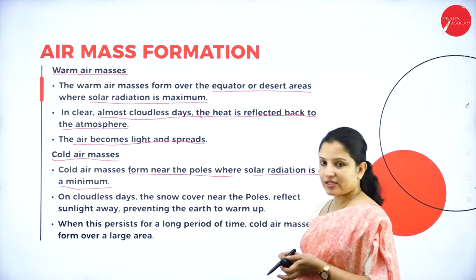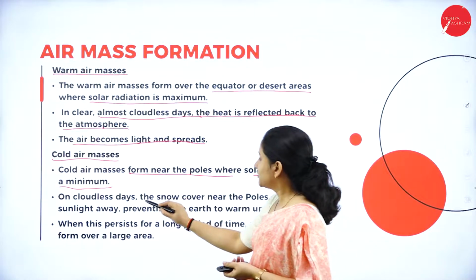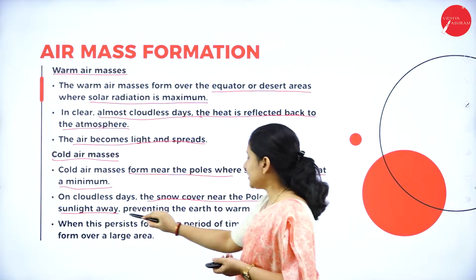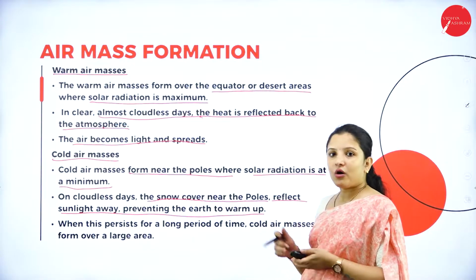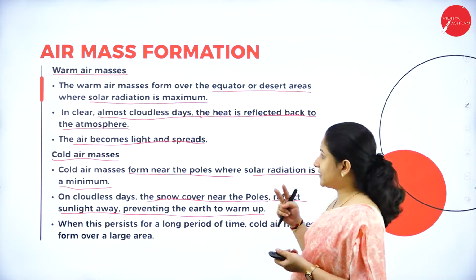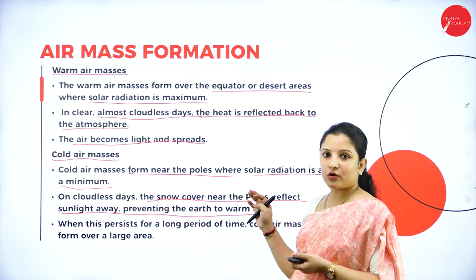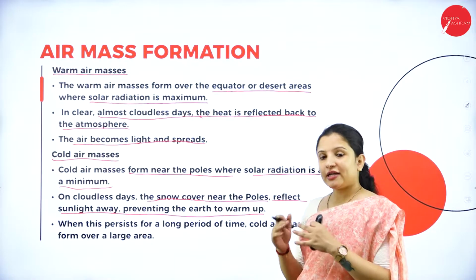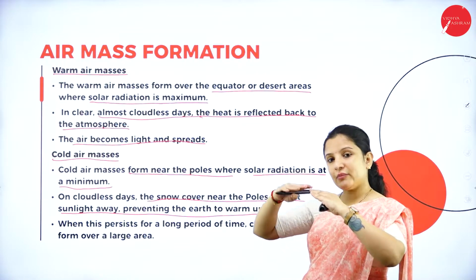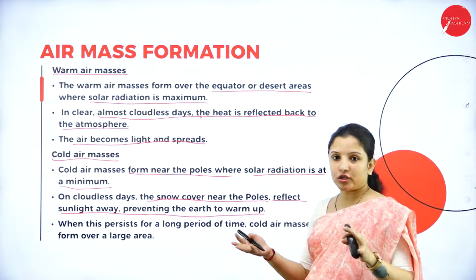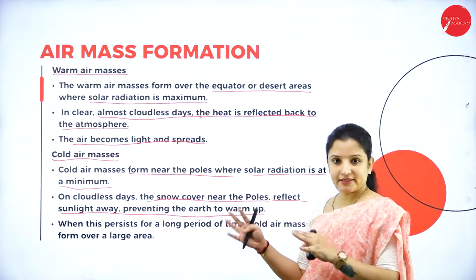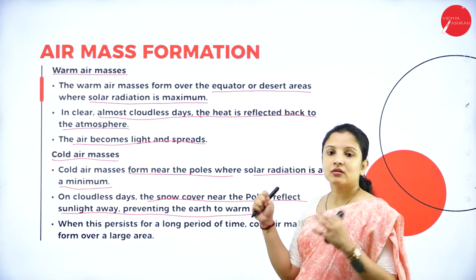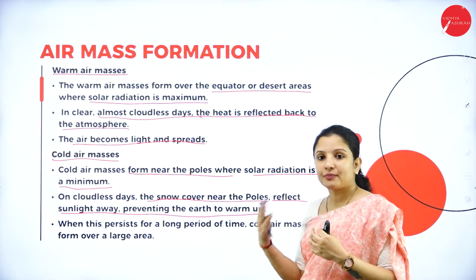On cloudless days in the polar regions, the snow cover near the poles reflects sunlight away, preventing the earth from warming up. Here, you have to understand two differences. In the warm air masses, what happens? Already enough heat is absorbed by the earth, right? So during a cloudless day, if some amount of heat is re-emitted, it is not a problem. Anyway, the air will be warm itself because a little bit of heat is still remaining, right? But that's not the case with regions having cold air masses such as the polar region.